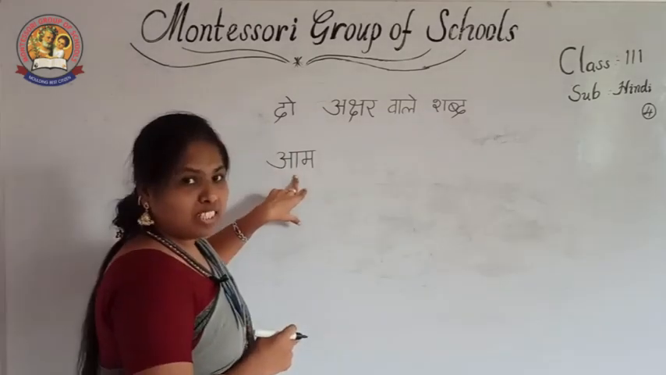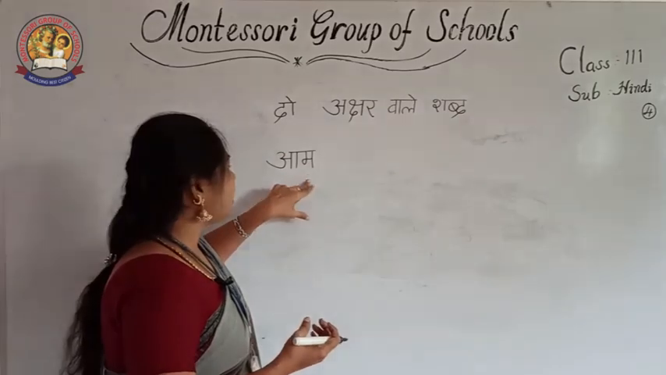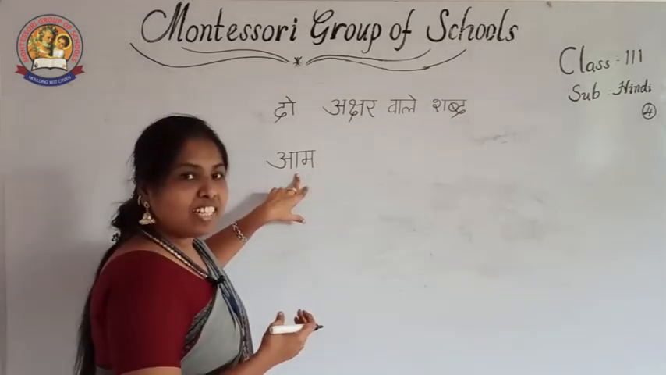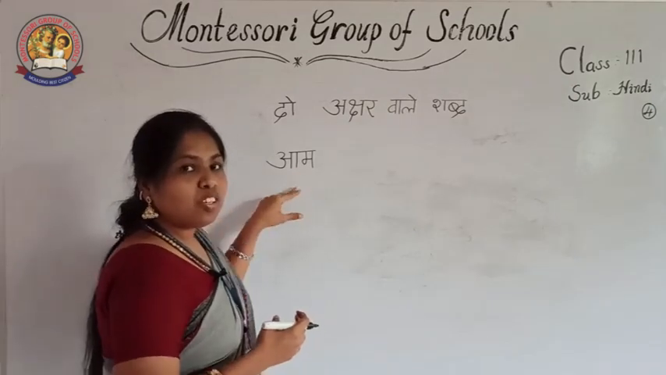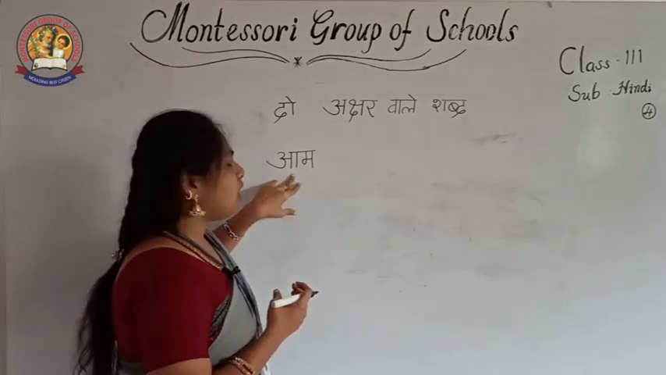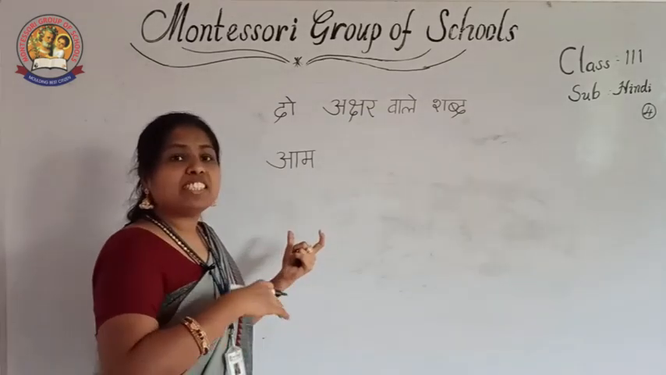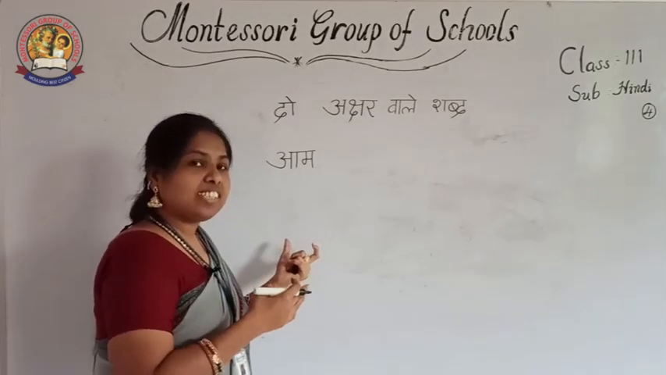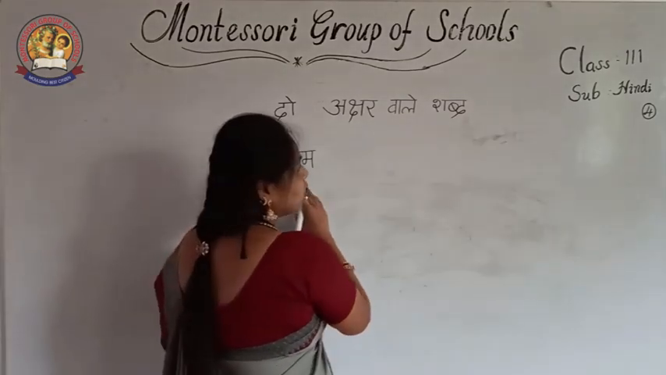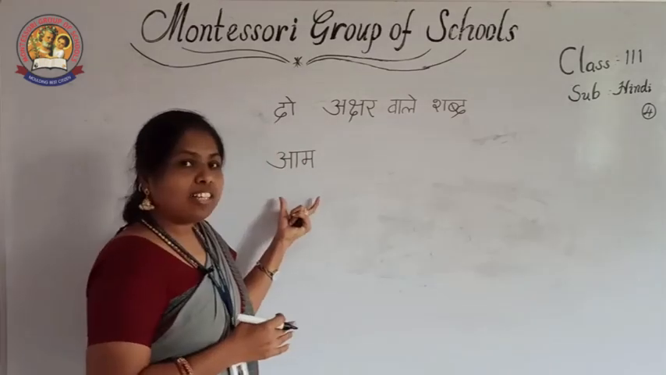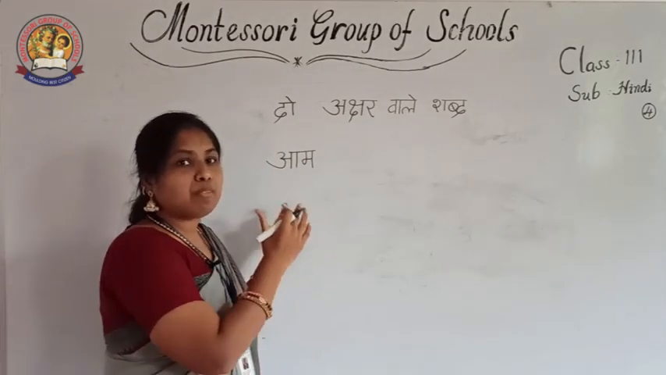This one has a meaning. It means mango, a seasonal fruit. Health-wise, this one has vitamin C. Health-wise it is very good. Everybody likes this mango fruit. By knowing this, different meanings are there, different things are there, and the use is also there. This is called सार्थक शब्द. सार्थक means a particular meaning is there.